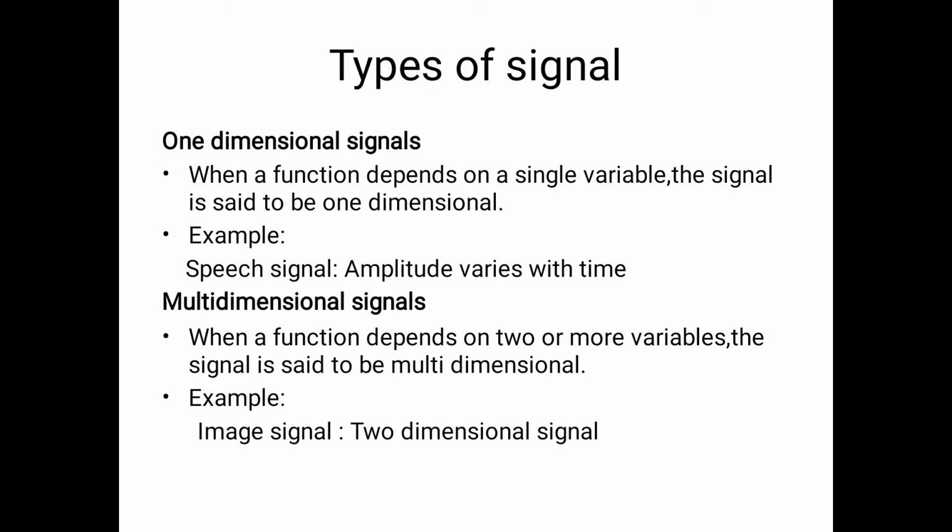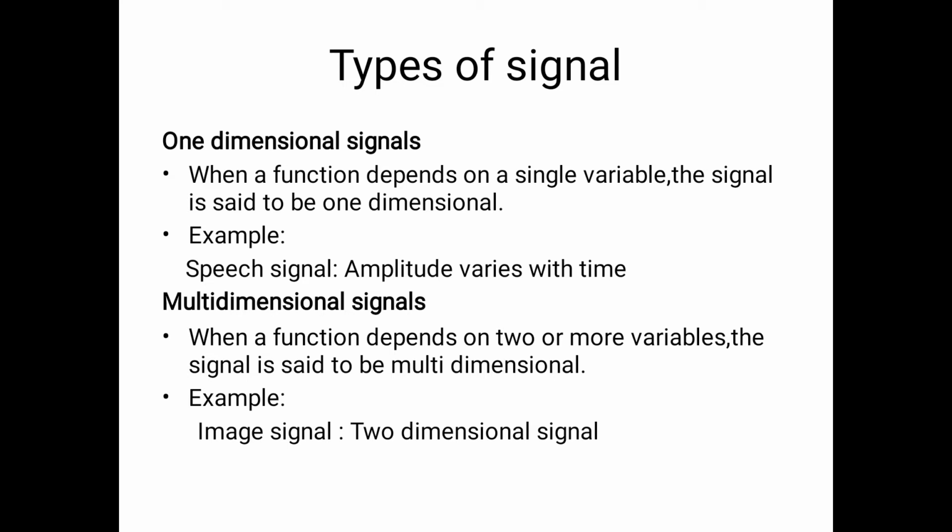And the example of a one-dimensional signal is a speech signal, whose amplitude varies with time, and time is the single and also independent variable. That means the one-dimensional signal is a speech signal whose amplitude varies with respect to one independent variable, and that is time.